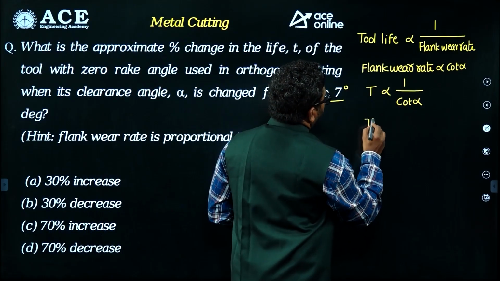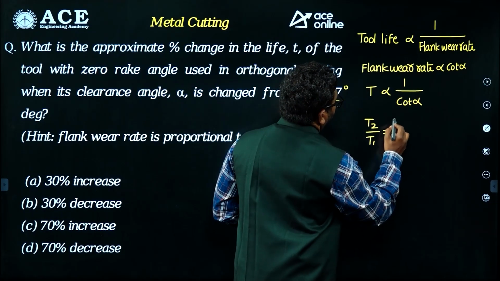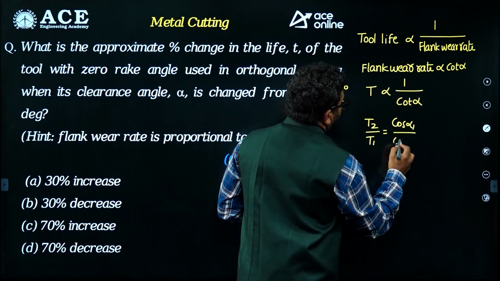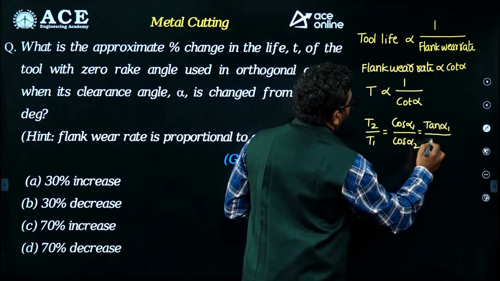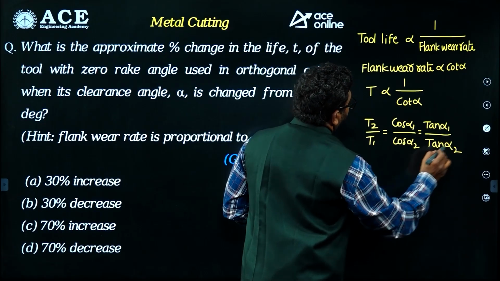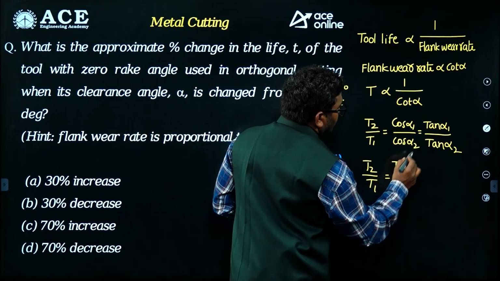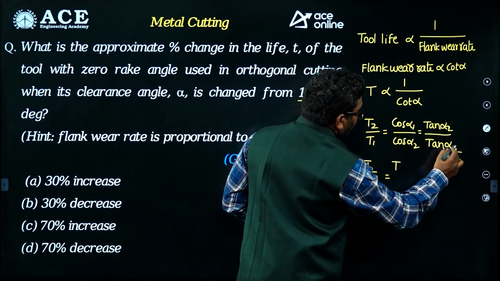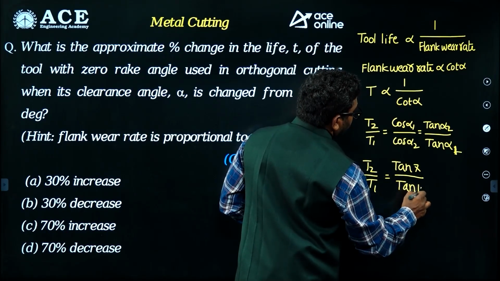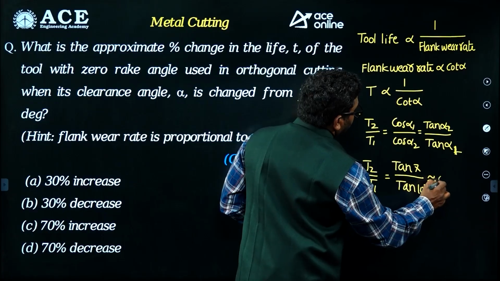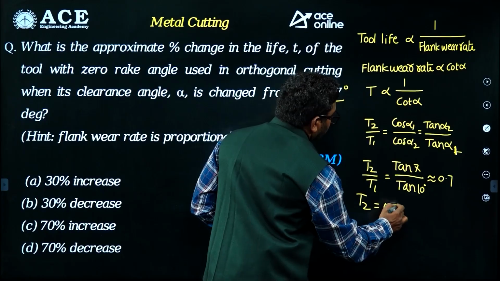So from this you can take T2 by T1 is equal to 1 by cot alpha 2, otherwise tan alpha 1 by tan alpha 2. Sorry, here it is reversed: T2 by T1 is equal to tan alpha 2 by tan alpha 1. So tan 7 degrees by tan 10 degrees, approximately 0.7 you will get. So T2 is equal to 0.7 times T1.